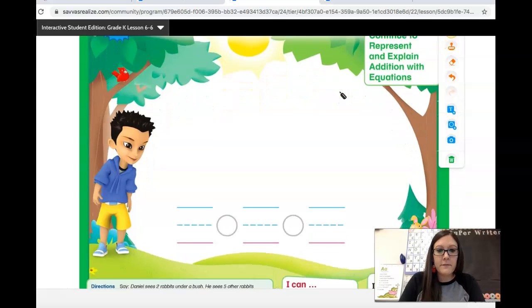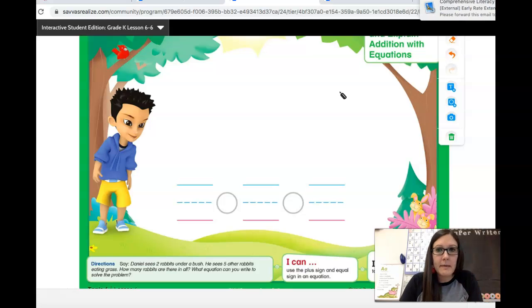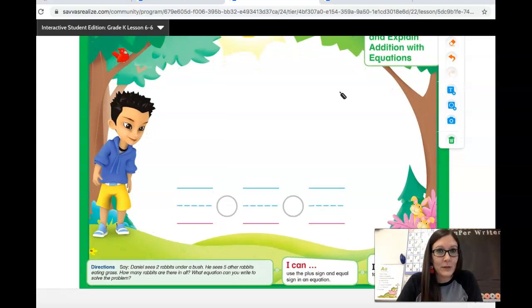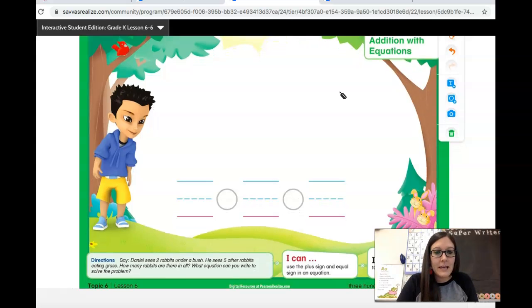All right, let's look at this first page here. Listen to this math story. Daniel sees 2 rabbits, and then he sees 5 more. How many rabbits are there in all? What equation can you write to solve this problem? Let me read it one more time, and then I want to see what you can do all by yourself.